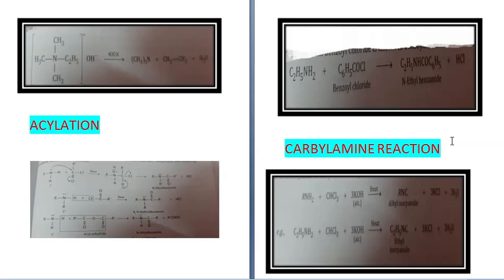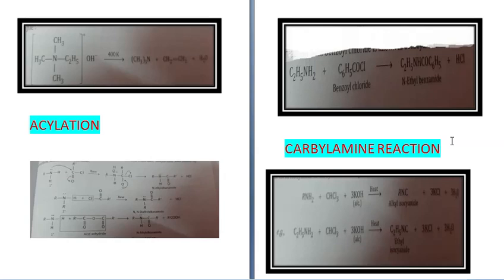This is also known as the isocyanide test. Aliphatic and aromatic primary amines on warming with chloroform and alcoholic solution of KOH form isocyanide or carbylamine, which has a very unpleasant or foul smell. See, primary amine RNH2 plus CHCl3, this is chloroform, in presence of alcoholic KOH, 3KOH, on heating will give you RNC, alkyl isocyanide, plus 3KCl plus 3H2O.